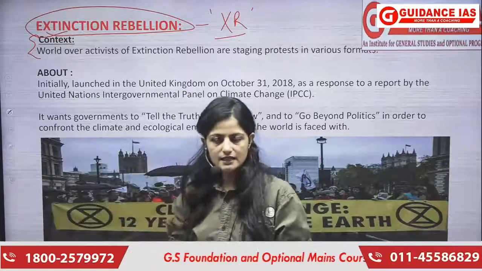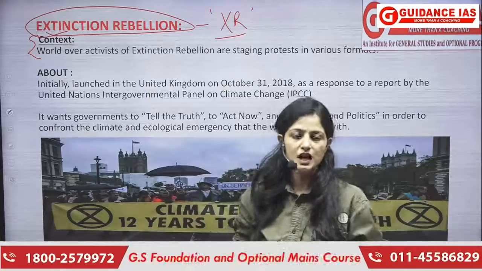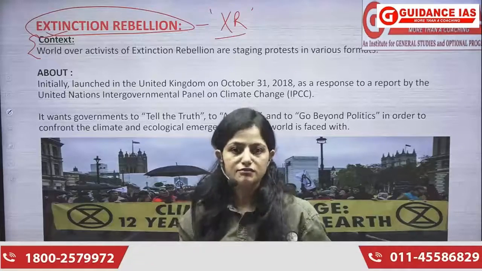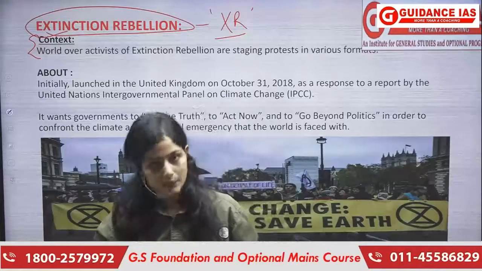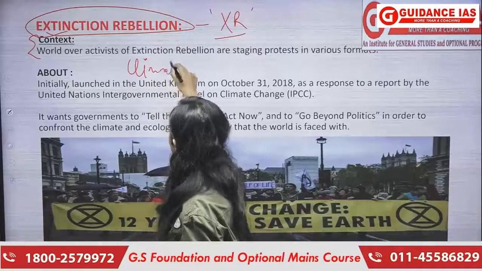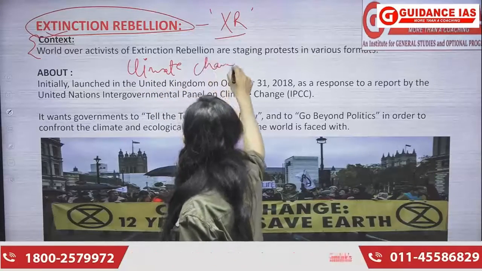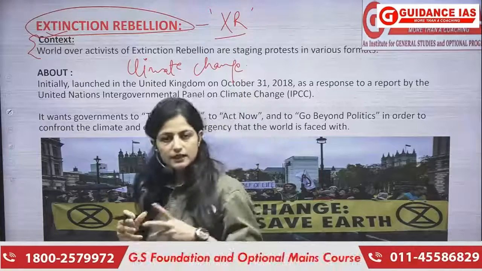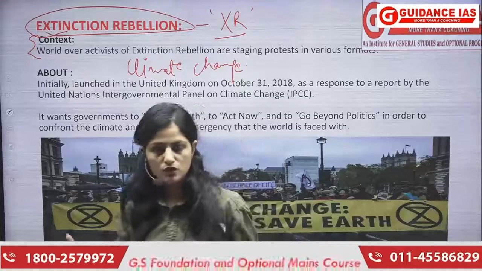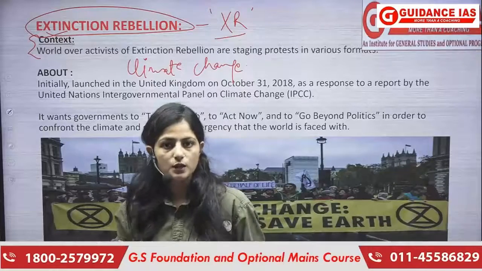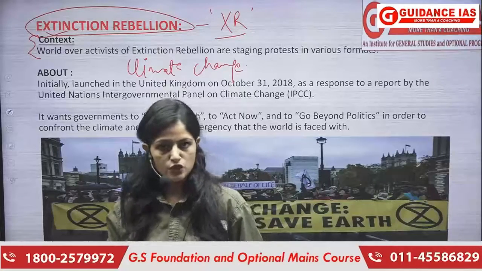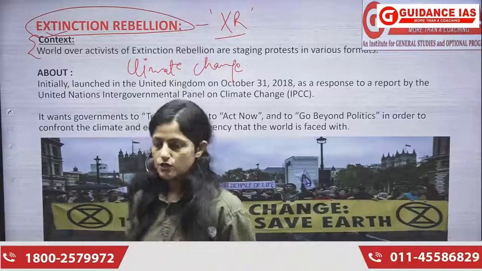इसका context ये है कि ये basically एक group है which protests against the government, or it tries to awaken the government in order to tackle the climate change. So this is basically for the climate, to tackle the issues of climate change. This is a group, ये खुद का ही एक global level पे एक group है which do not take anybody's permission. They just come together, they plan things, they cooperate with each other, they come up with the plans and they do things to tackle the climate change. So this is their particular agenda, right?